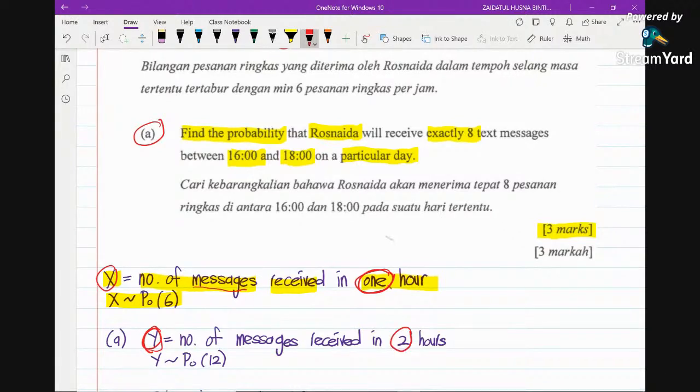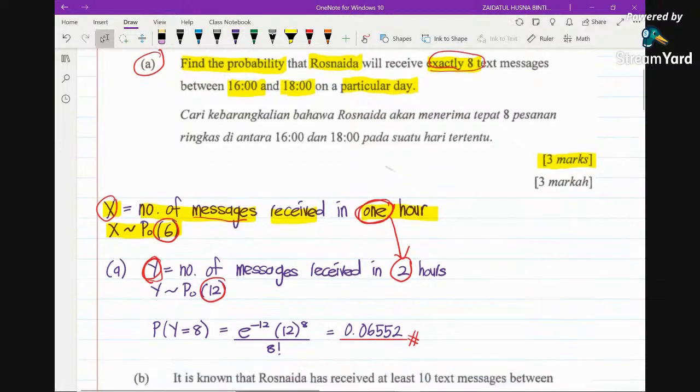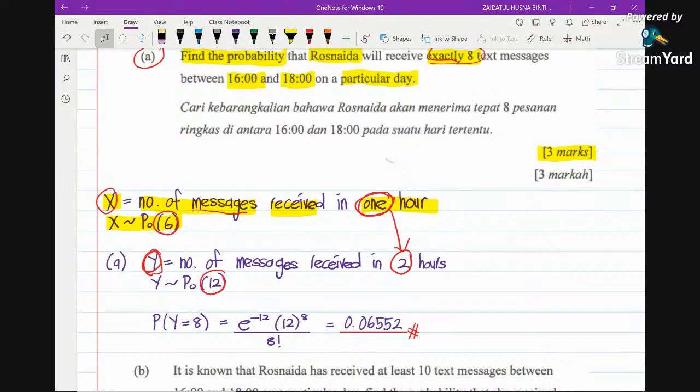Now you can see that as the time interval has doubled, the lambda will also be doubled. So from 6 now we have 12. The lambda value is 12. The question says find the probability that Rosnida will receive exactly 8. Exactly 8 means we are looking for the probability y equals 8. So this is the solution, because this is a Poisson distribution.